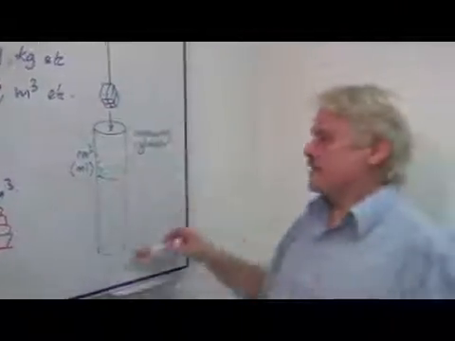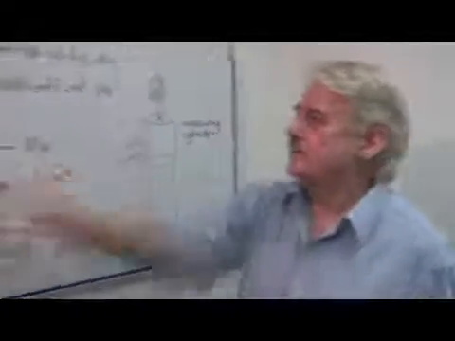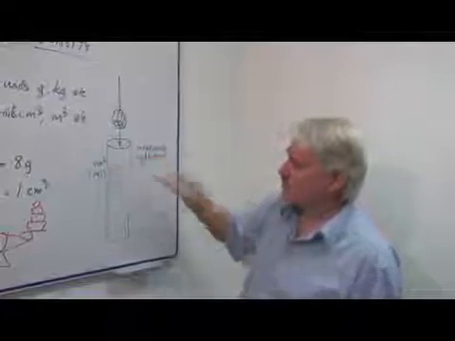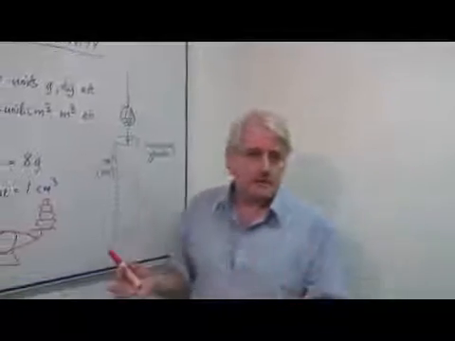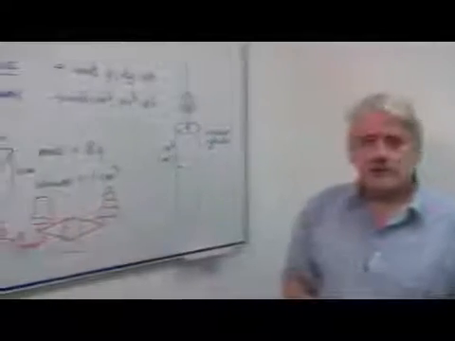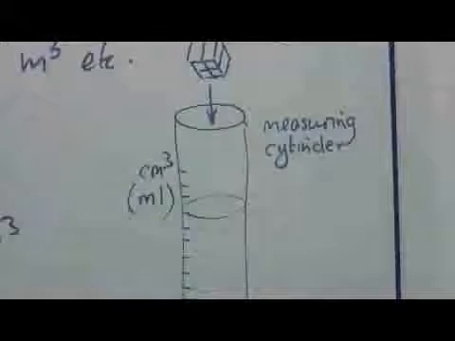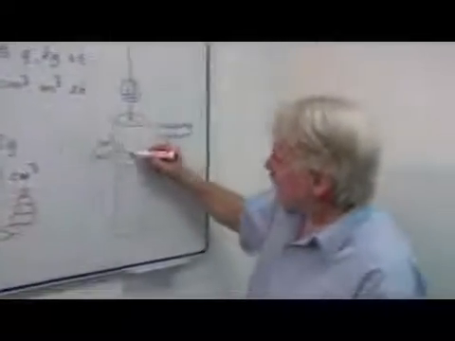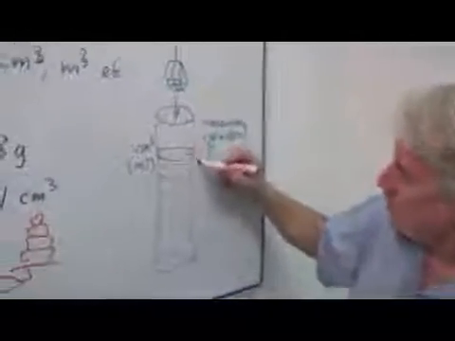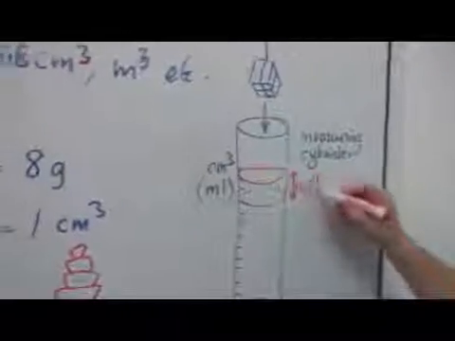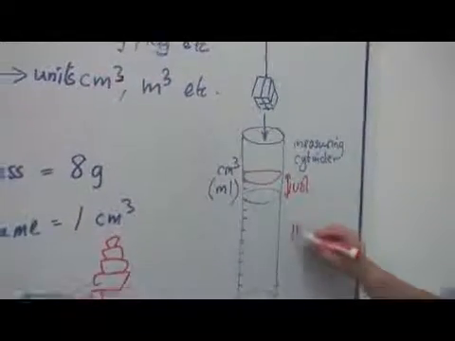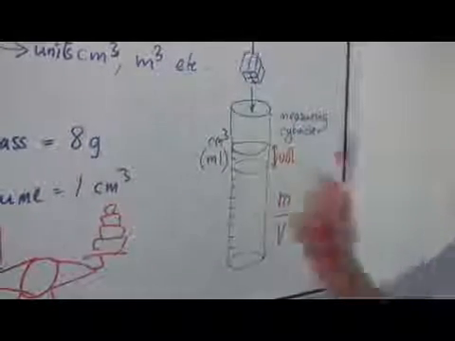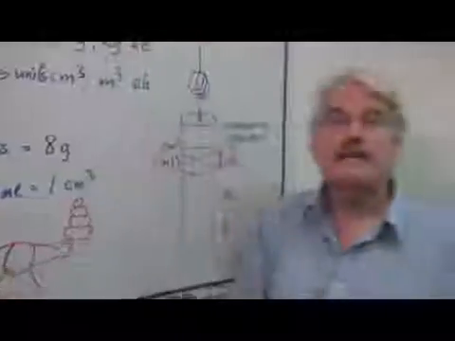Sometimes the masses are not nice, even shapes, and if they're not, you can lower them into water to measure their volume. Measuring the mass is not difficult, you just put it on a scale. But to measure the volume, you should immerse it in water, and what will happen, as you lower it in, the water level will rise, you can measure the difference in volume, and you can calculate mass over volume, and that will give you your density. So that briefly is how to calculate density.